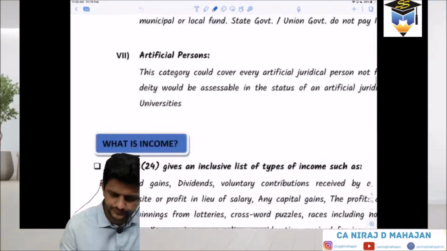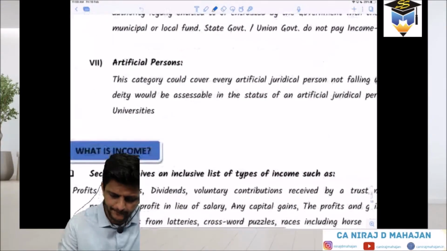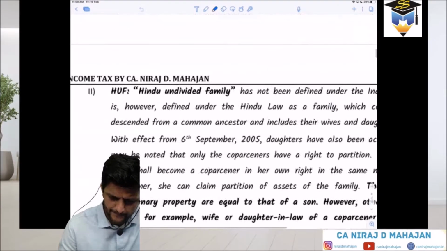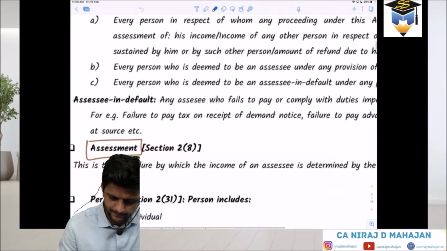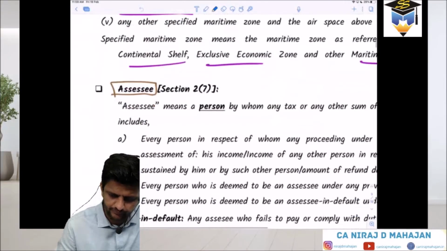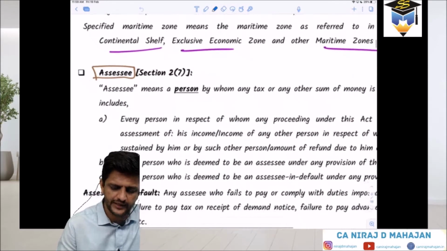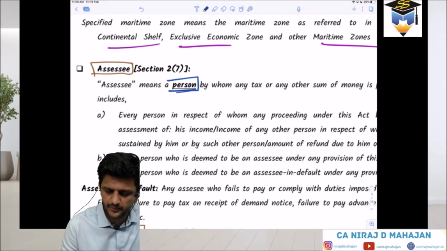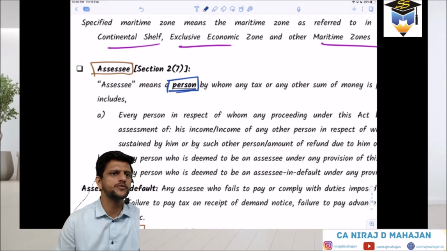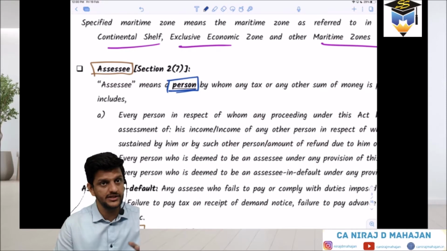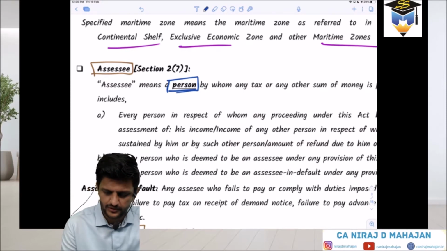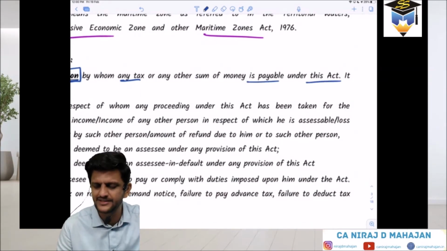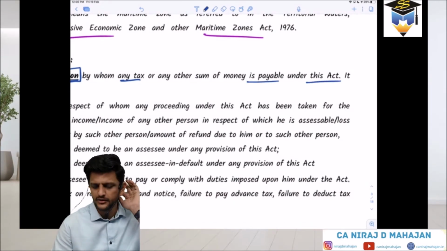Let us go through assessee first. Is it okay? Section 2(7), it was. Assessee. Now pay attention. Again the reference is coming. Assessee again means a person, as income tax is supposed to be charged on a person. So assessee means a person by whom any tax or any other sum of money is payable under this Act. This Act obviously means the Income Tax Act.